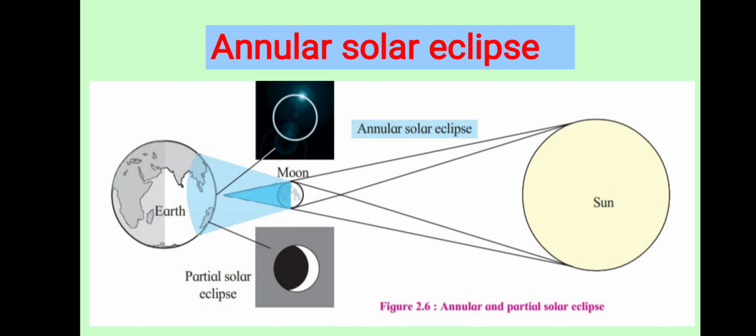See here, the upside figure shown to you, that shining ring. The shadow is there at the center of the sun, and the outside edges of the sun are able to be seen. It is known as the annular solar eclipse. See in this figure, this is the picture of the annular solar eclipse. Annular solar eclipse occurs when the moon is there in an apogee position. Understood?